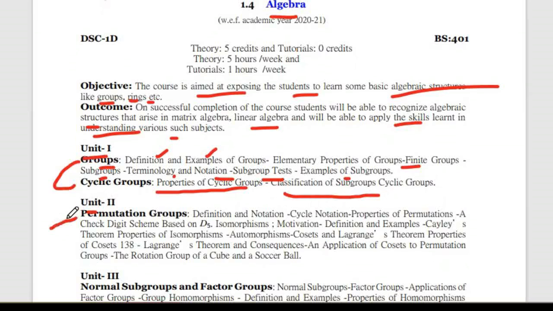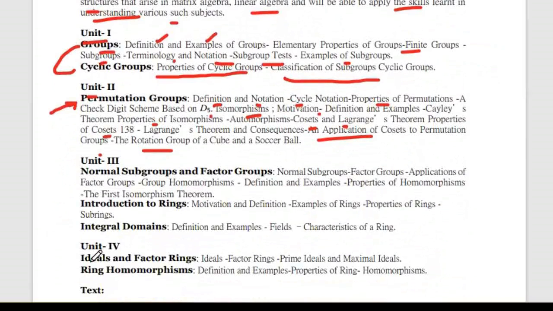Okay. Now coming to unit number 2. In this we study permutation groups. So first we'll study definition and notation, cyclic notation and properties of permutations, a check digit scheme based on D5, then isomorphism, motivation, definition and examples, Cayley's theorem, and properties of isomorphism, automorphism, cosets, Lagrange's theorem, properties of cosets, Lagrange's theorem and consequences, and applications of cosets, permutation group and rotation group of the cube and so on.